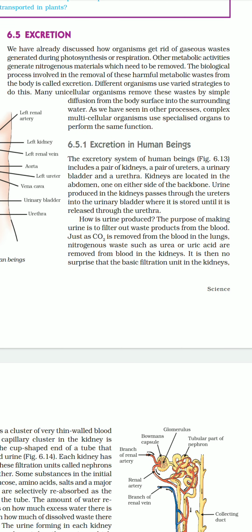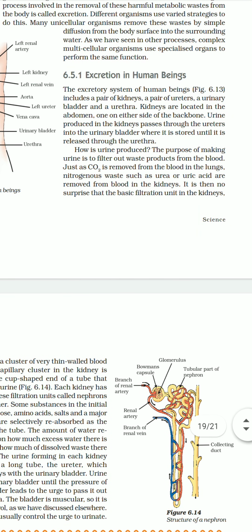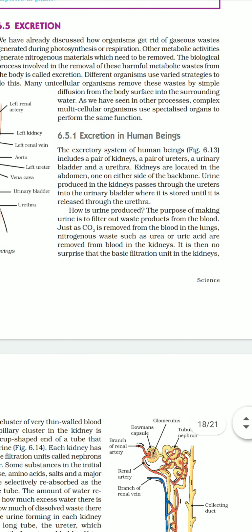Now, the types of organisms depend upon the type of waste they excrete. Now, children, first is ammonotelic organisms. Ammonotelic organisms are those which excrete ammonia. So, their nitrogenous waste is basically ammonia, NH3. And you know, ammonia is highly soluble in water. So, it can be easily diffused out from the body of these organisms and mixed with the water. So they are found in aquatic protozoans like amoeba, paramecium, sponges, coelenterates, and some kinds of fishes.